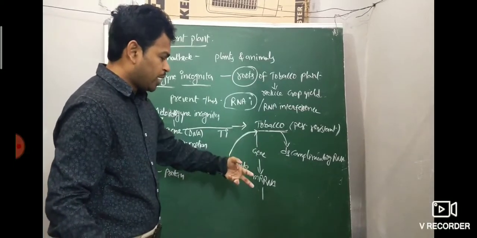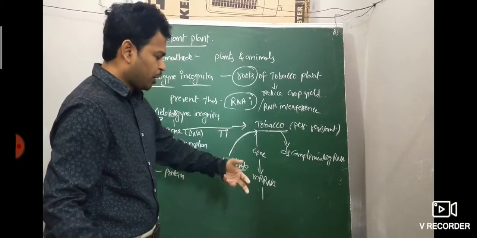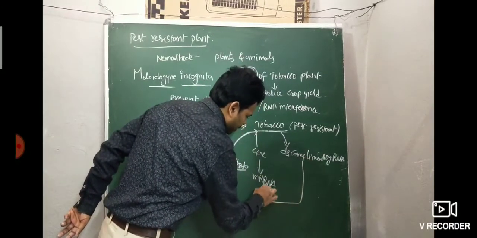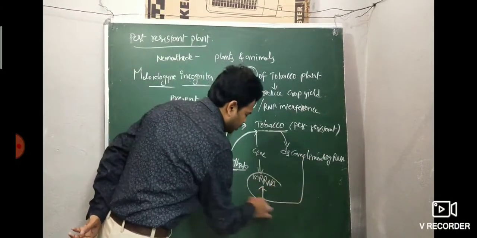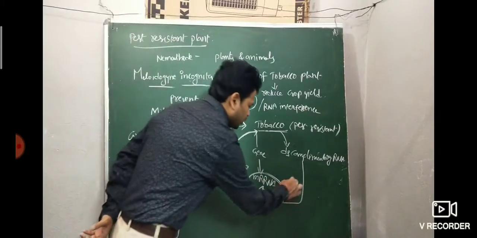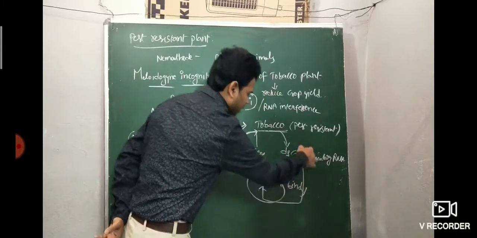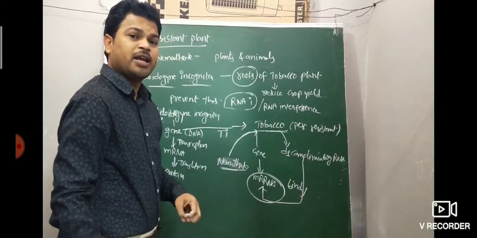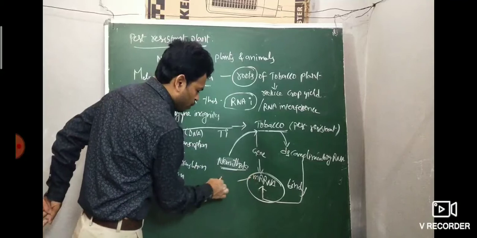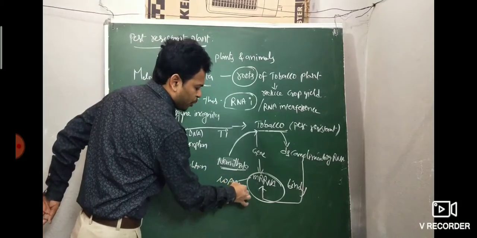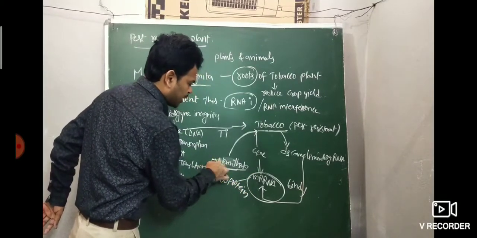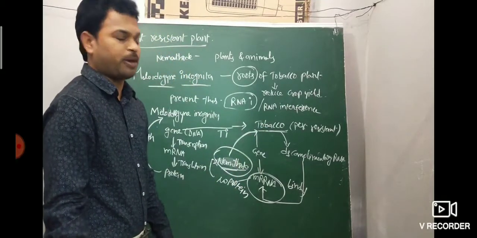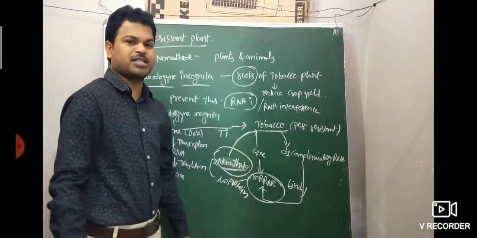But before the mRNA gives the protein, the double stranded complementary RNA binds to this mRNA. When it binds to the mRNA, there is no protein. No protein means no survival of the nematode in the tobacco plant. So it is a pest resistant plant.